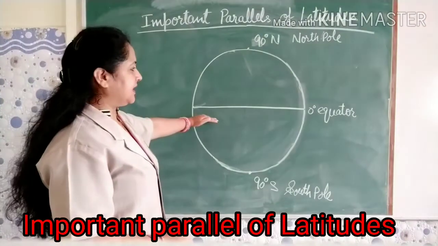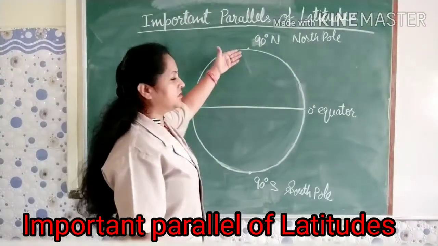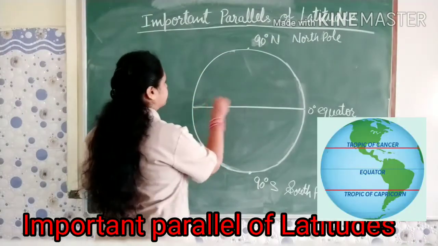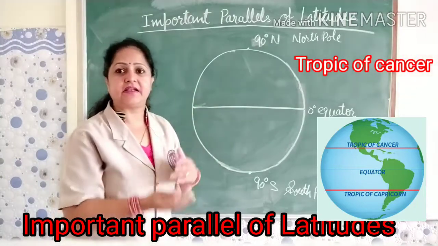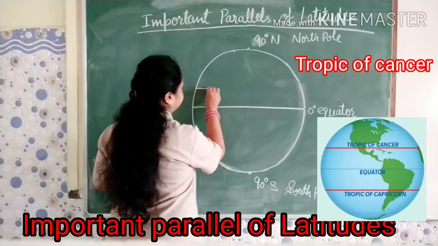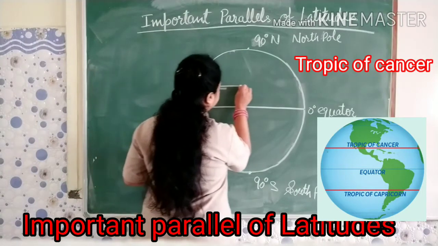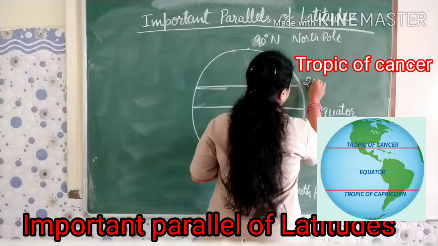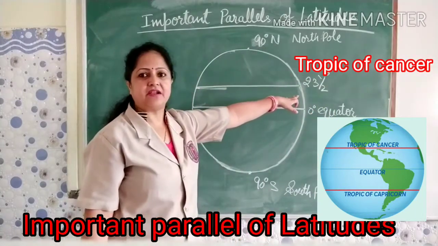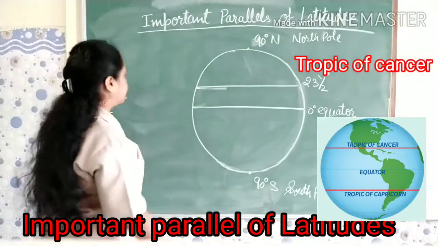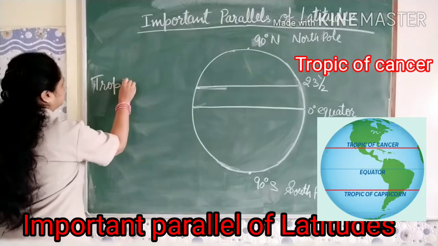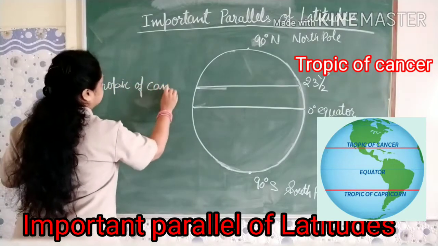From 0 degree equator, when we move towards the northern hemisphere, the next important parallel of latitude is at an angular distance of 23 and a half degree north. The name of this parallel of latitude, I am going to write on this side, is Tropic of Cancer.